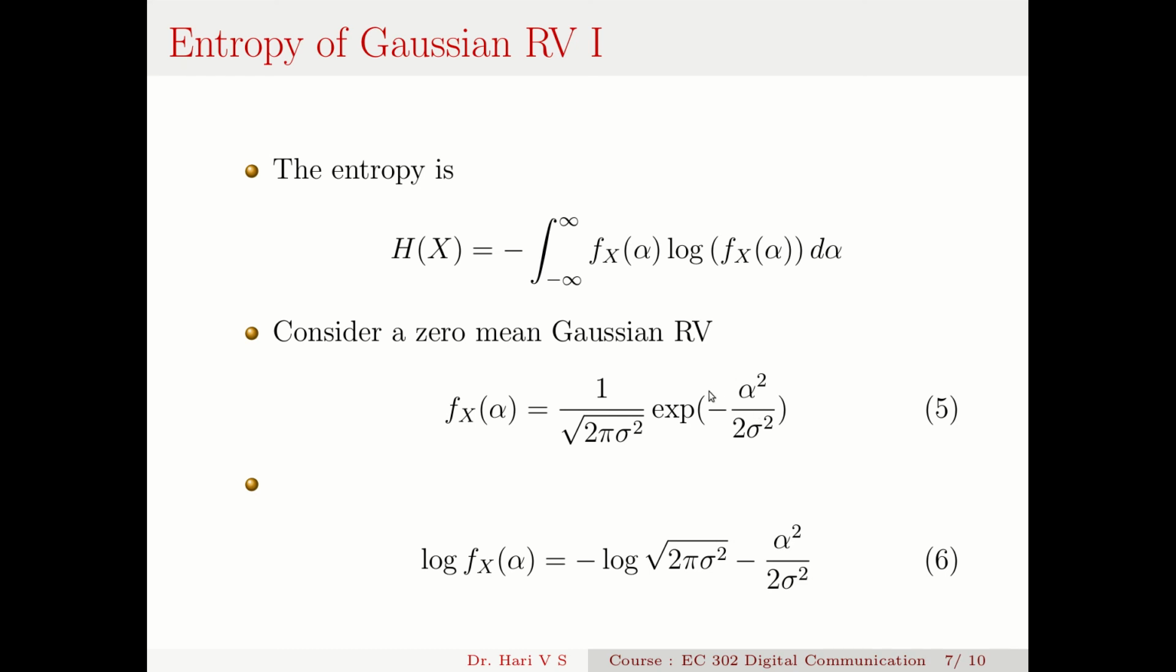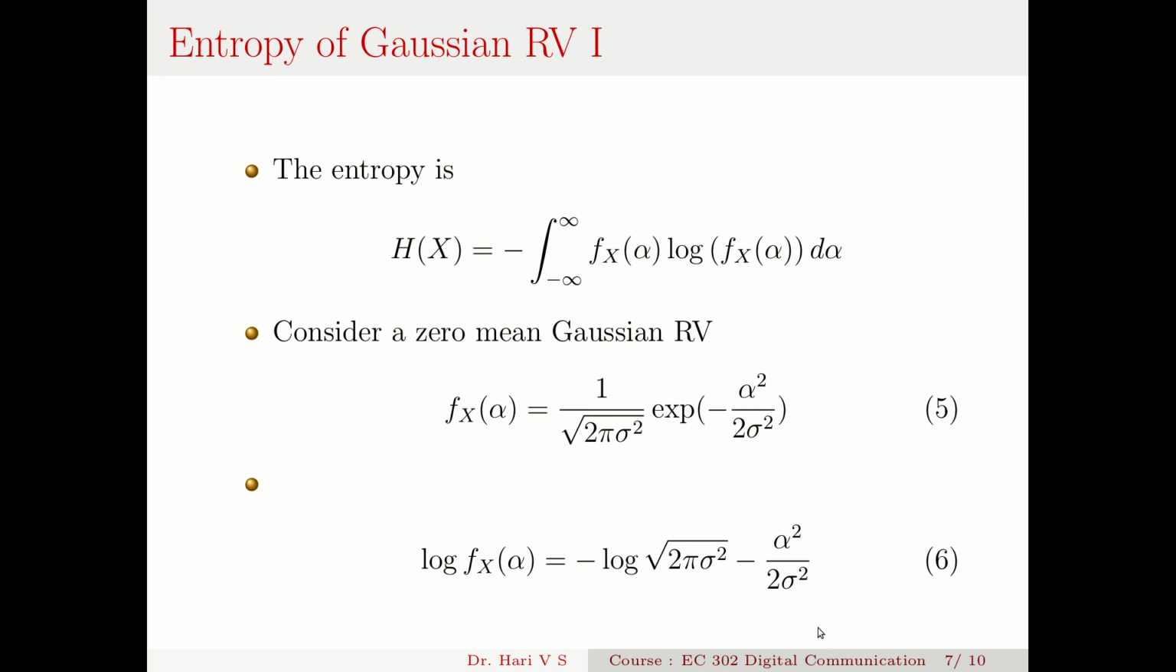Zero mean means the mu value is 0, and the variance is sigma square. So fx(alpha) is 1 by root 2 pi sigma square e raised to minus (alpha minus mu) square, and mu equals 0. So it becomes e raised to minus alpha square by 2 sigma square. So I compute the logarithm of this. So log fx(alpha) becomes minus log root 2 pi sigma square, then minus the logarithm of the exponential, which becomes minus alpha square by 2 sigma square.